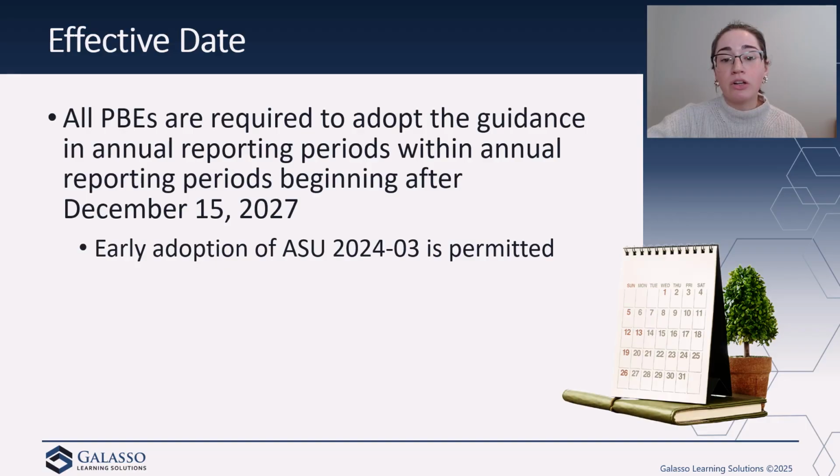And of course, early adoption of DICE is also permitted, and I would also encourage that. So basically, they should initially adopt the disclosure requirements in that first annual reporting period beginning after December 15th of 2026, and interim periods within that annual reporting period beginning after December 15th of 2027. So we do have that much clearer effective date now via this new accounting standards update.